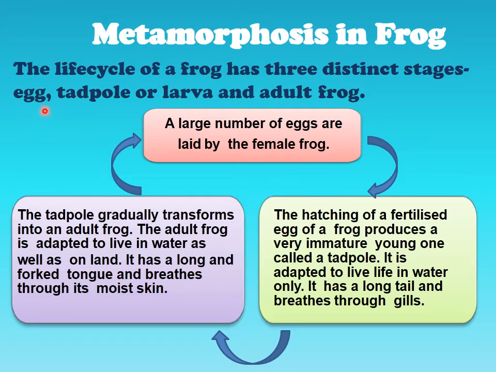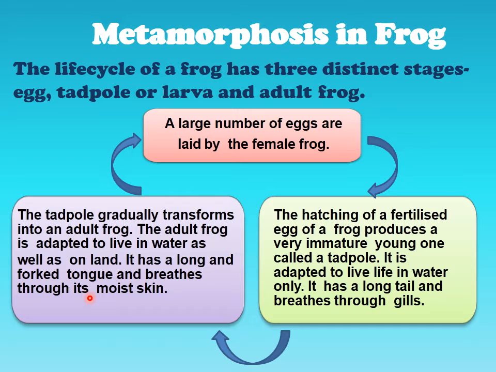Metamorphosis in frog. The life cycle of a frog has three distinct stages: egg, tadpole or the larva, and the adult frog. A large number of eggs are laid by the female frog. The tadpole gradually transforms into an adult frog. The adult frog is adapted to live in water as well as on land. It has a long and forked tongue and breathes through its moist skin.